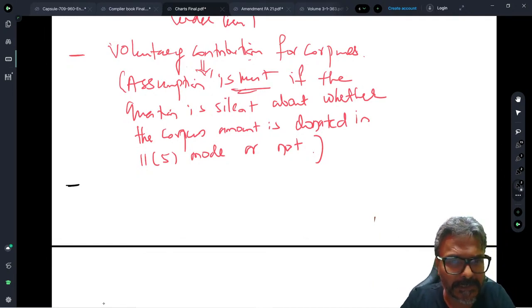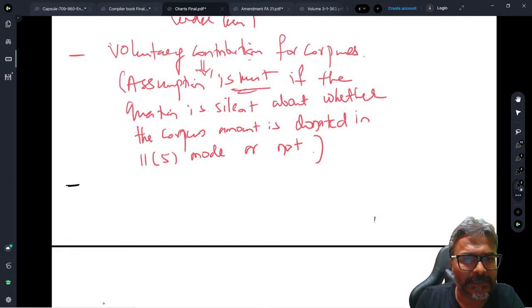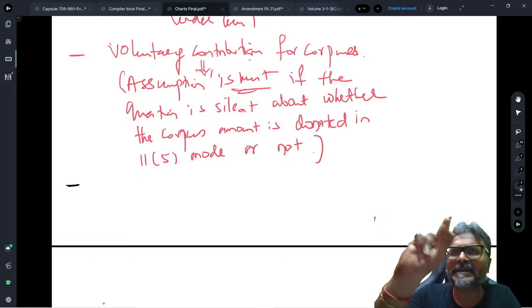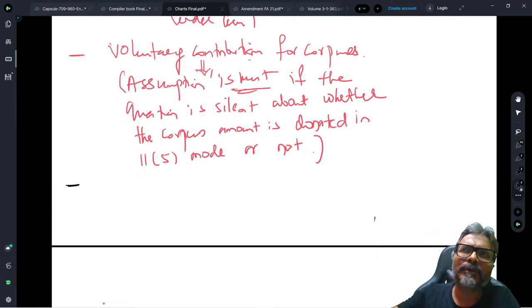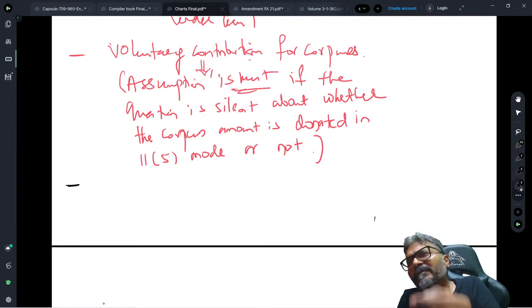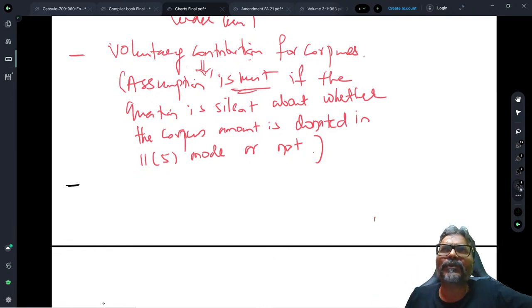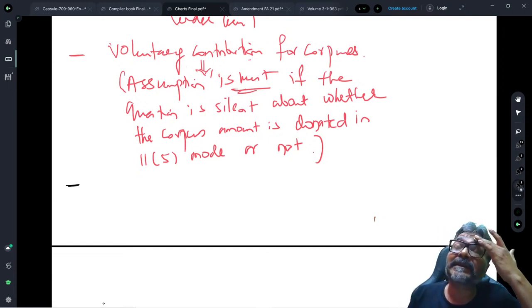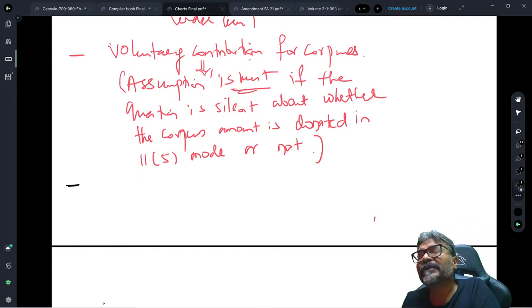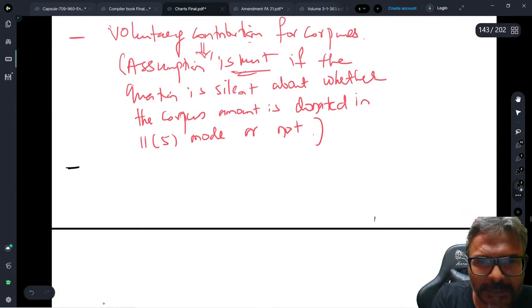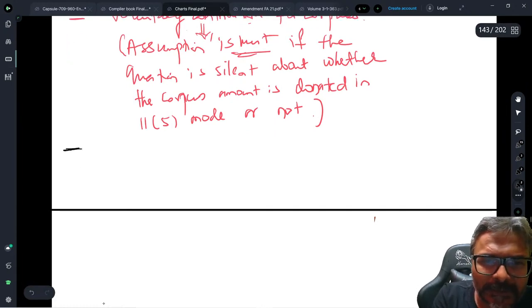Clear with all of you students in this case? So in this context, just keep this particular point in mind, that voluntary contribution for the corpus will be considered as an income if that corpus amount is not deposited in the mode specified under 11(5). At the same time, if from that corpus amount any expenditure has been incurred towards the trust object, then the same shall not be considered as an eligible application for the purpose of exemption. I hope that now this point is well clear to all of you.